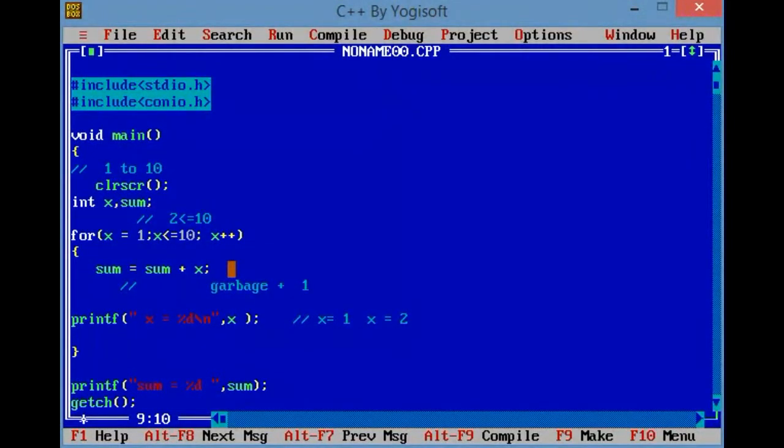It means whenever we create any variable, that variable has some garbage value, or we can say unwanted value. Now it's clear why we need to initialize sum equal to 0, right?